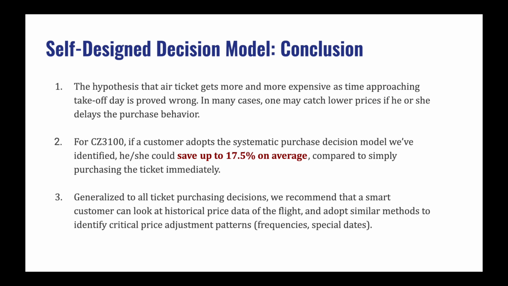To conclude this part, first, we successfully proved the hypothesis wrong that one may delay his or her purchase behavior to catch lower price. Second, we found an effective strategy for purchasing tickets for CZ3100, this specific air route, and it helps save up to 17.5% of airfare on average. Last but not least, the research methodology we've experimented is also applicable to analysis of other air routes. That is to say, customers can always perform similar analysis to save money.